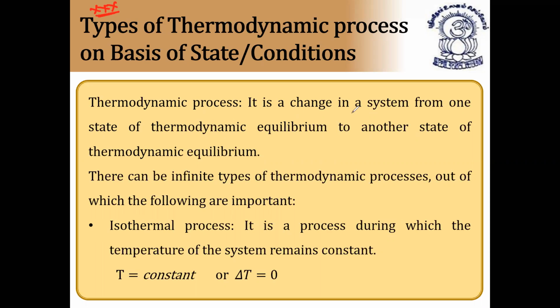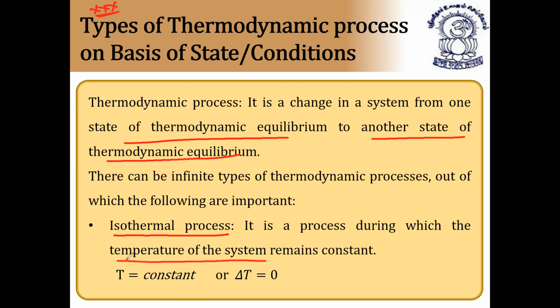It is a process in which a system from one state of thermodynamic equilibrium changes to another state of thermodynamic equilibrium. So it is a change in system from one state of thermodynamic equilibrium to another. There can be infinite types of thermodynamic processes, out of which the following are important. First one is the isothermal process. It is a process during which the temperature of the system remains constant. If the temperature of the system remains constant, it is called an isothermal process.